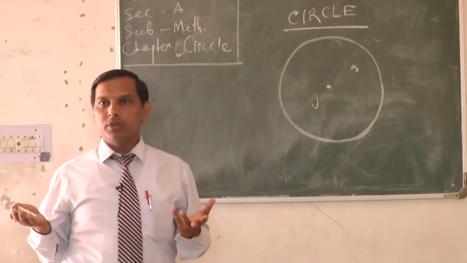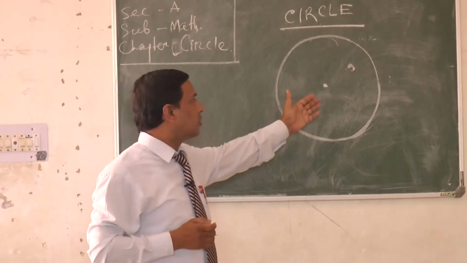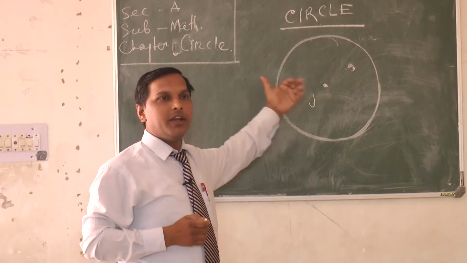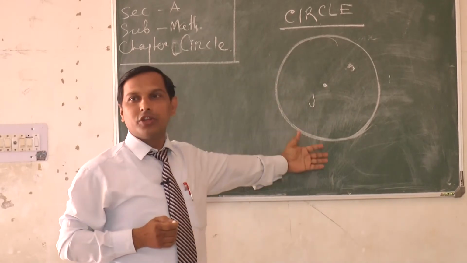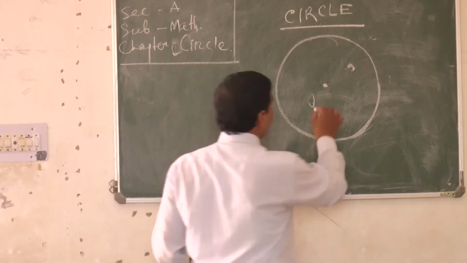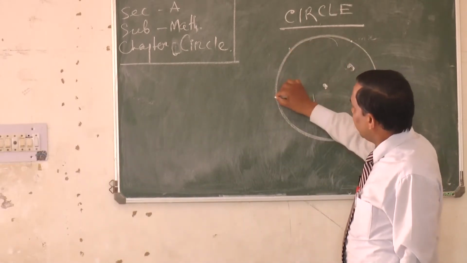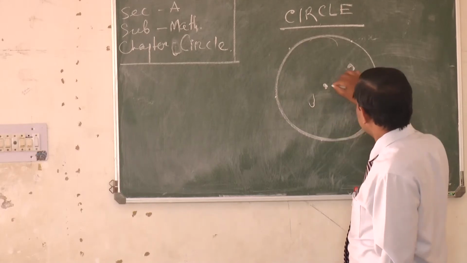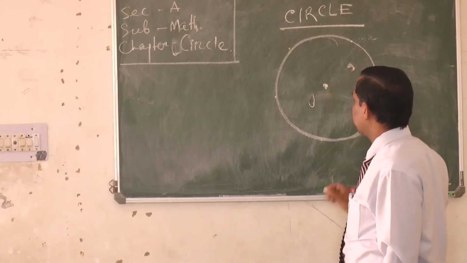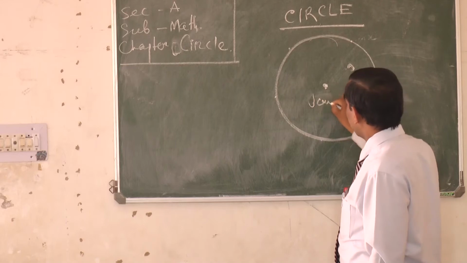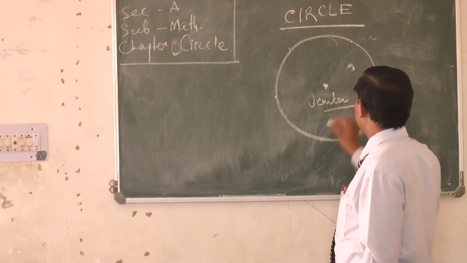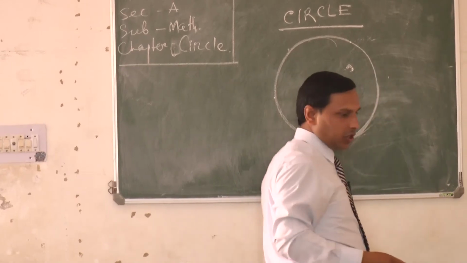You know all about it because you are standard 9 students. You know about the interior part of the circle, the exterior part of the circle, and on the circle. So the point from which all the points on the circle are equidistant is generally called the center of the circle. Clear?